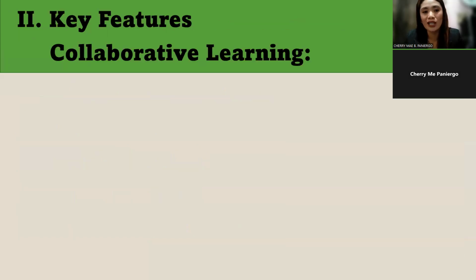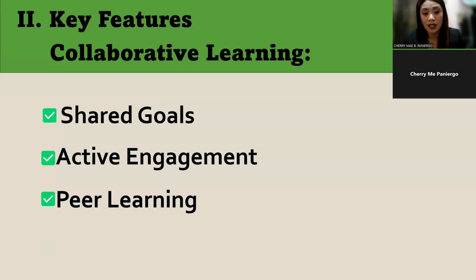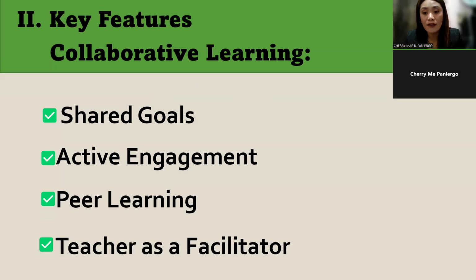So let's move on to the key features of collaborative learning. Collaborative learning focuses on shared goals, active engagement, peer learning, and teacher as facilitator. First, students work together toward shared goals, encouraging cooperation.